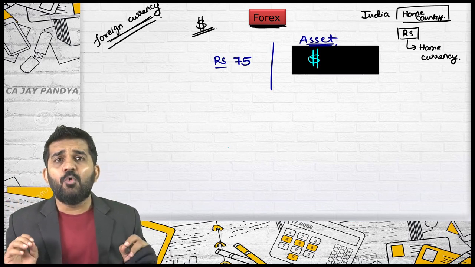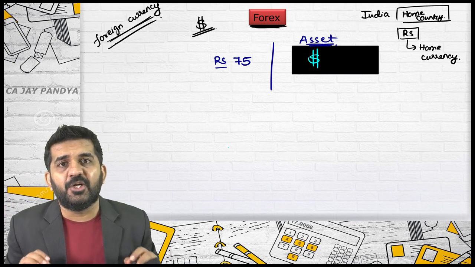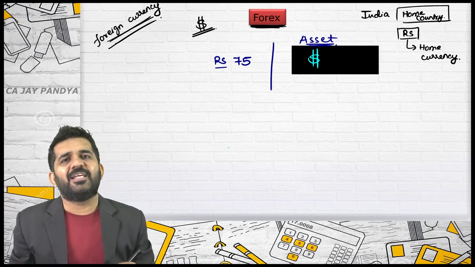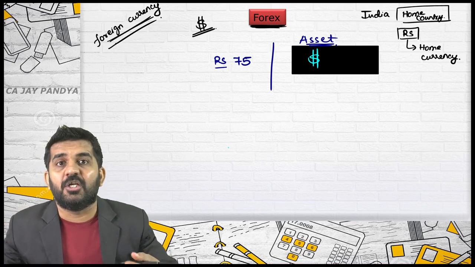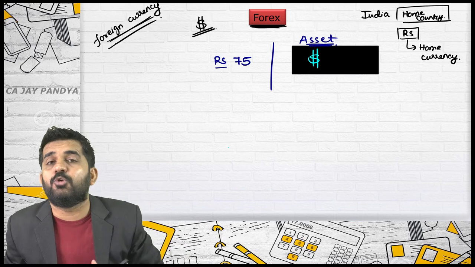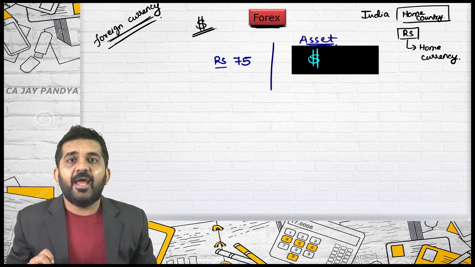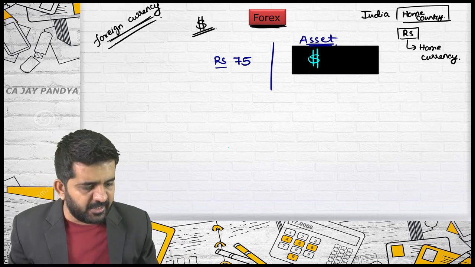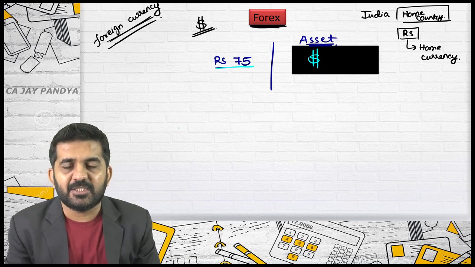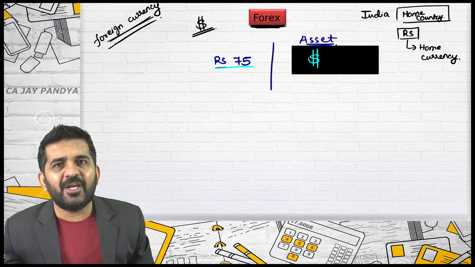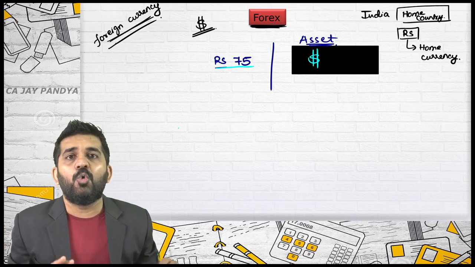So, if you want to purchase $1, you will have to pay 75 rupees. Or you want to sell $1. Say you are an exporter. You have received dollars from somewhere, and you want to sell $1. Then what you will be getting is 75 rupees. This is a foreign currency quotation.